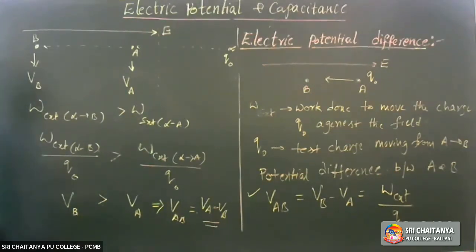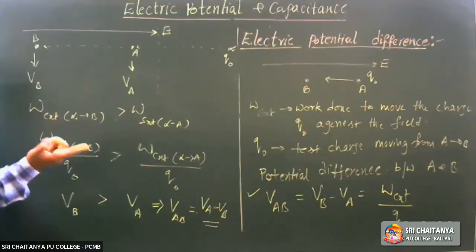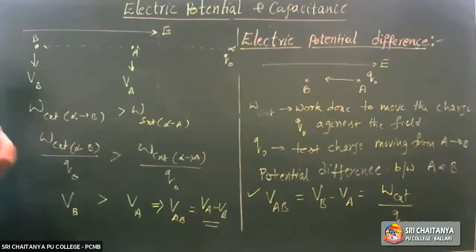Now we are clear with what is electric potential and what is potential difference. Potential from infinity to the point, potential difference from one point to another point against the field. Well, next.